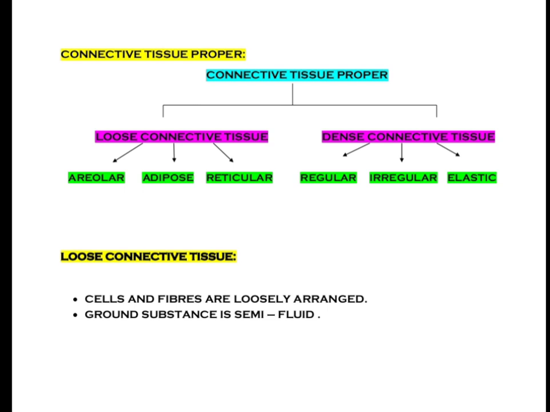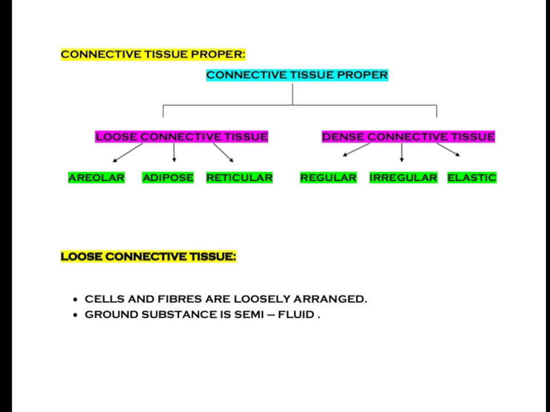Connective tissue proper is again divided into loose connective tissue and dense connective tissue. Coming to loose connective tissue, it is subdivided into areolar, adipose and reticular. Dense connective tissue is subdivided into dense regular, dense irregular and elastic.